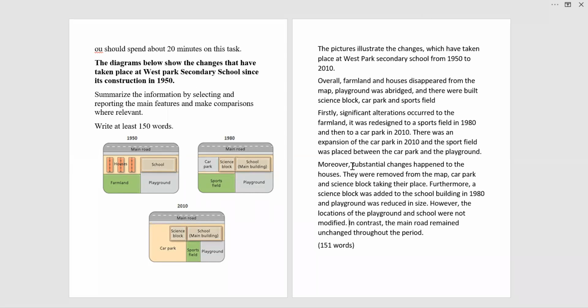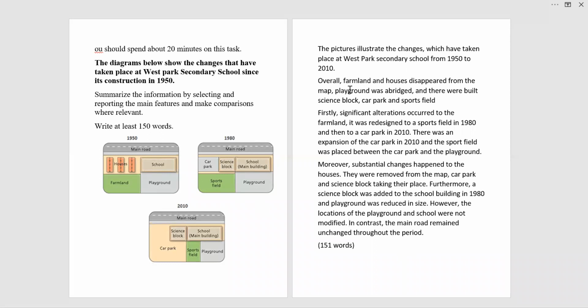So you see, this is how your overview needs to be, because if in the overview you are able to explain the major changes you see in the diagram, and whatever else you can add, such as new construction here, then your task is left with just explaining the changes in two paragraphs. This is a very important thing to understand. The overview is important because it helps you write 150 to 160 words.